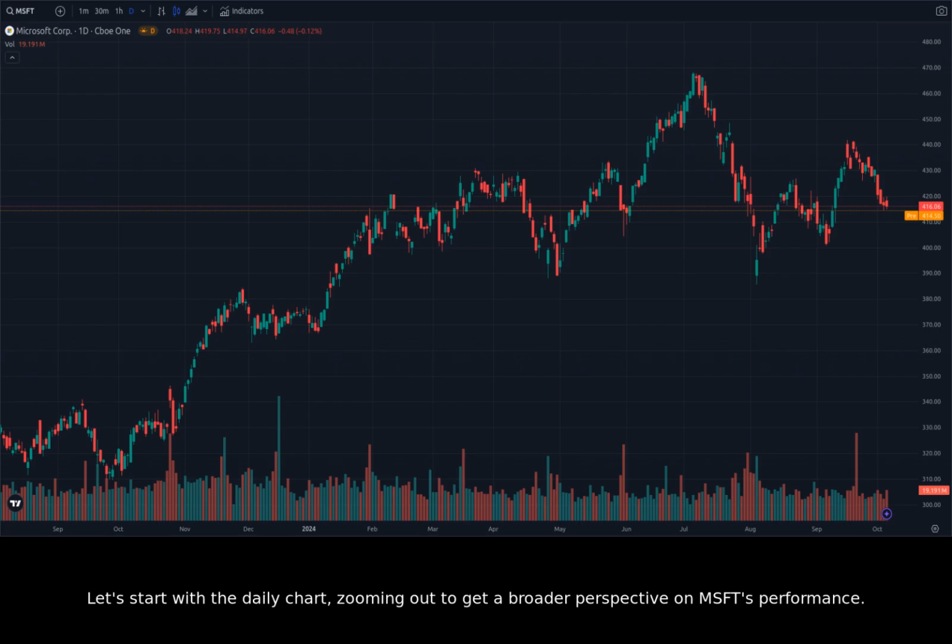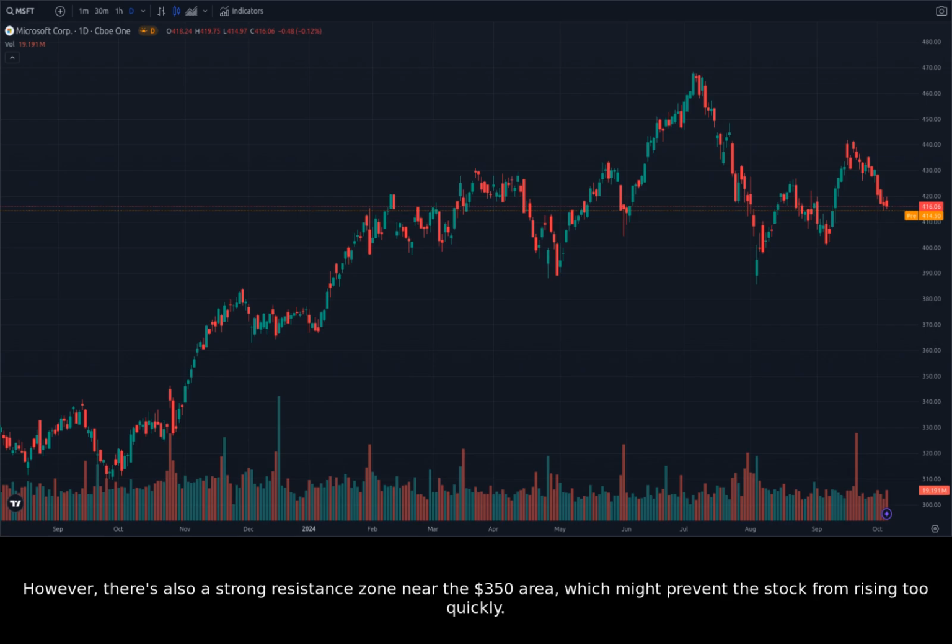Let's start with the daily chart, zooming out to get a broader perspective on MSFT's performance. Overall, the daily chart suggests a bullish trend for the long term. The stock has been climbing steadily over the past few months, breaking through previous resistance levels. We can see that Microsoft has been consolidating around the $320 area, forming a potential support level. However, there's also a strong resistance zone near the $350 area, which might prevent the stock from rising too quickly.